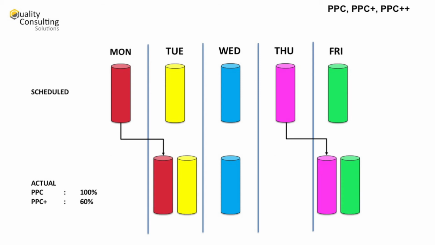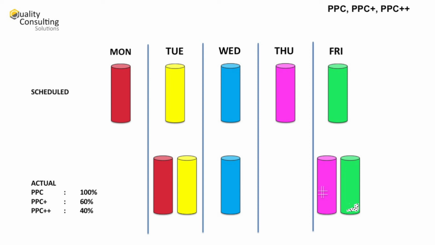Then, there are only 3 columns to be taken into account. It means that PPC Plus equals to 60%. And now, what about if we detect defects and only take into account activities performed when daily scheduled and only those concerning columns without defects? Those are columns as per requirements. In this case, there are 2 columns to be counted for our balance. This is what we call the PPC Plus Plus, and it is equal to 40%.